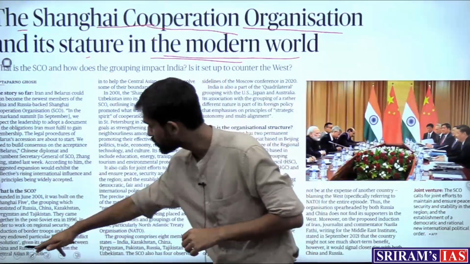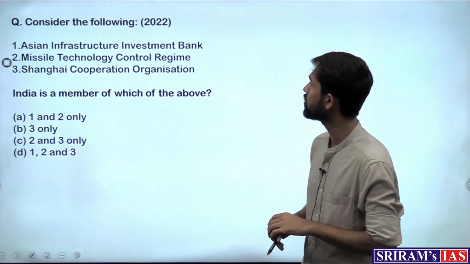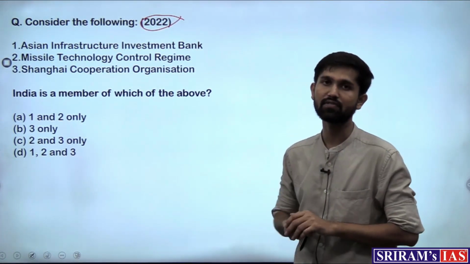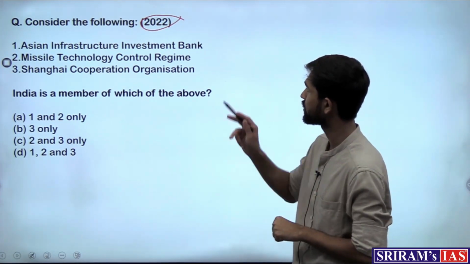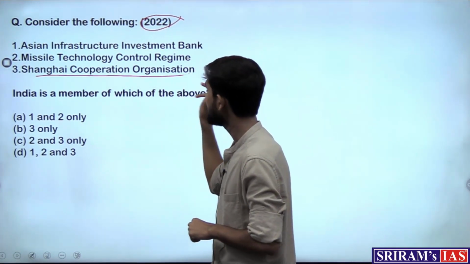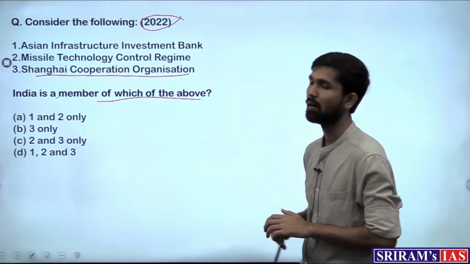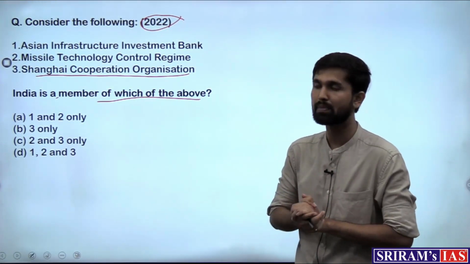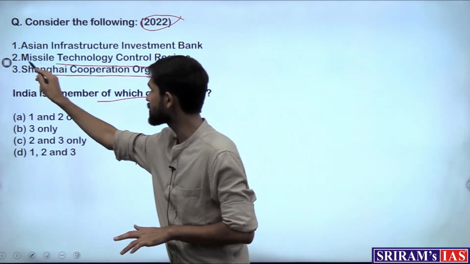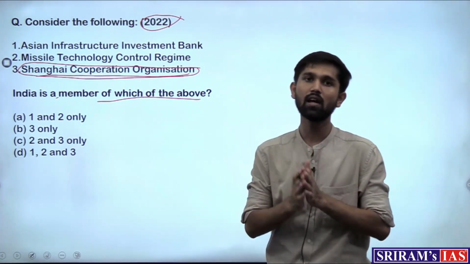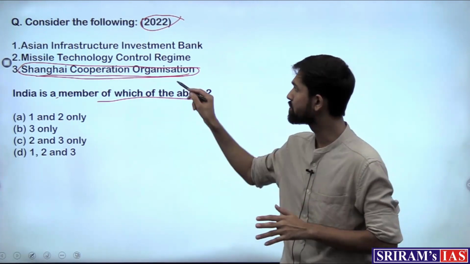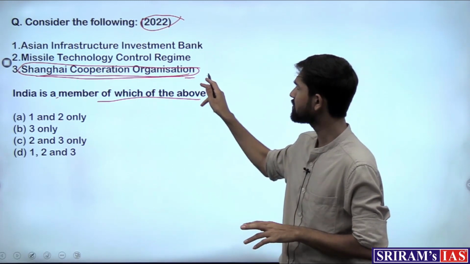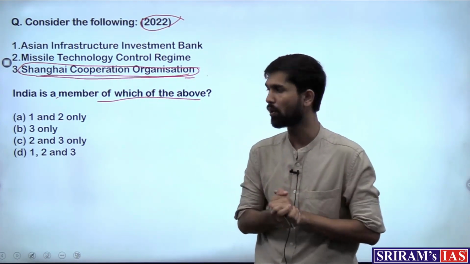Before that, in order to see the importance of this organization, in this year's prelims examination itself, we have seen a question on the Shanghai Cooperation Organization, wherein it is asked that India is a member of which of the above, right? So this is how we analyze the past year's question paper. Because the organization has already been asked, there is a reason why UPSC has focused on it, and it is because of the growing importance of the Shanghai Cooperation Organization. Why is the Shanghai Cooperation Organization important? Let's look at it.